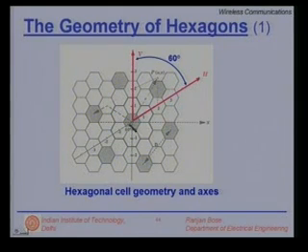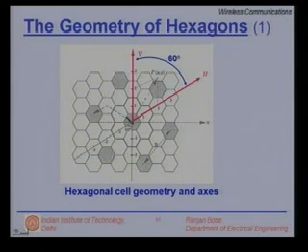After all, what is a reuse distance? We would like to quantify that number in terms of the cell radius, the side of a hexagon. The beauty is that the distance from the center to any of the corners in the hexagon, if it is r, is the same as the length of a side of the hexagon, which is r. So the cell radius r is the same as the length of a side of a hexagon.